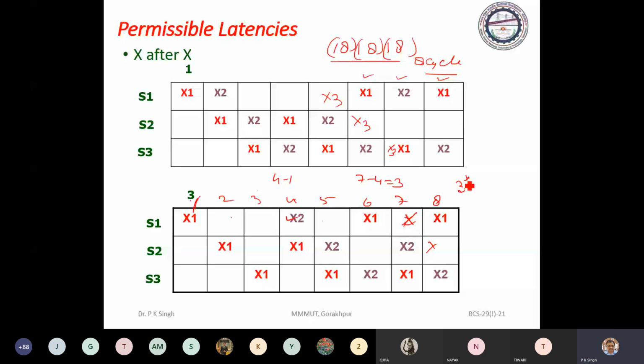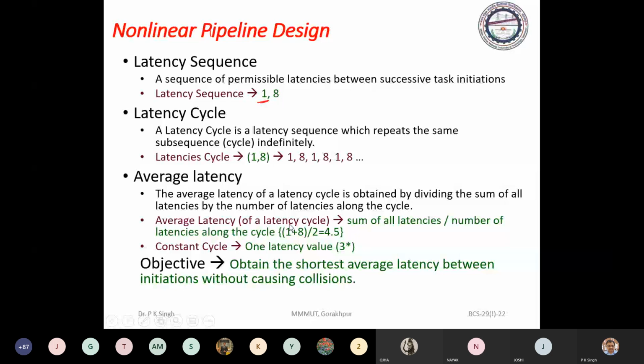So you can write it like this, closure. Now just see which one will be better. The average latency is 1 plus 8 by 2, which is 4.5 in this case. And in the other case it is 3, which is better than 4.5. So we will prefer this one.